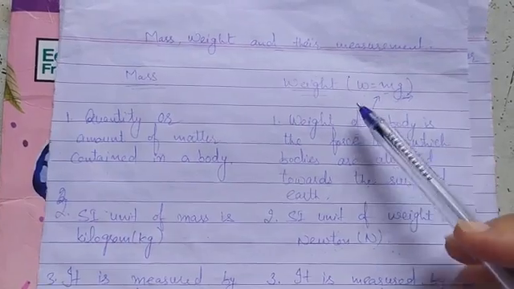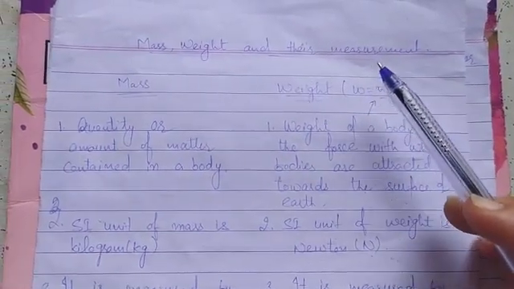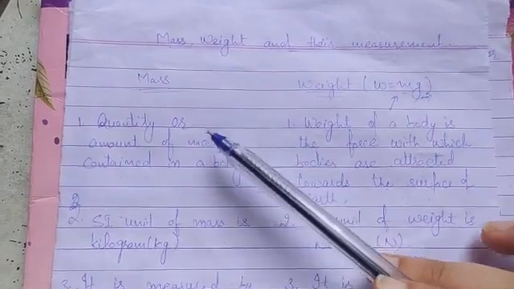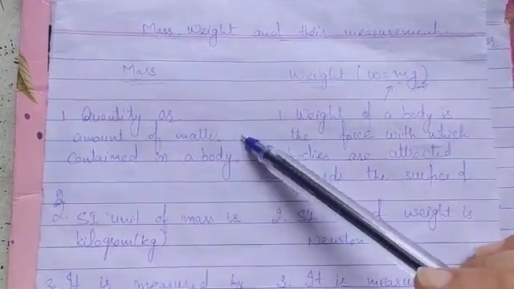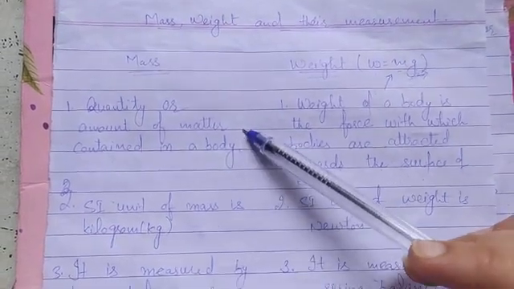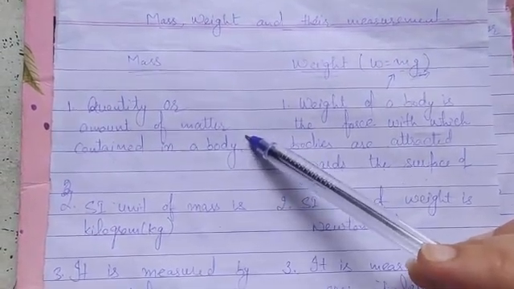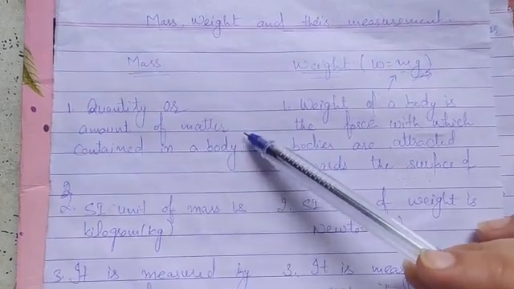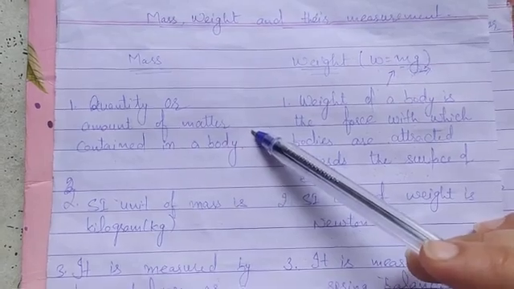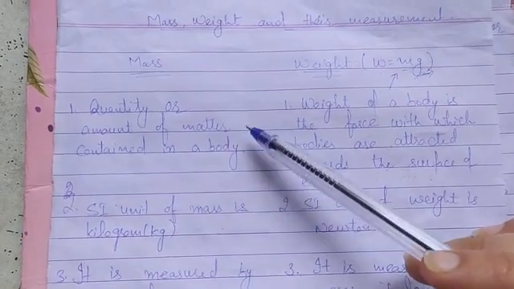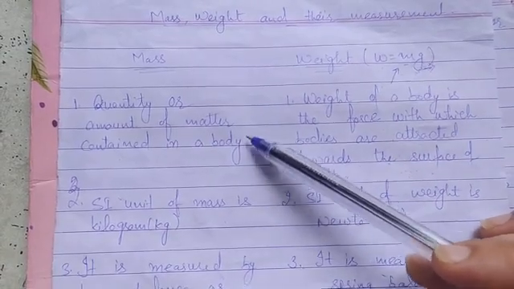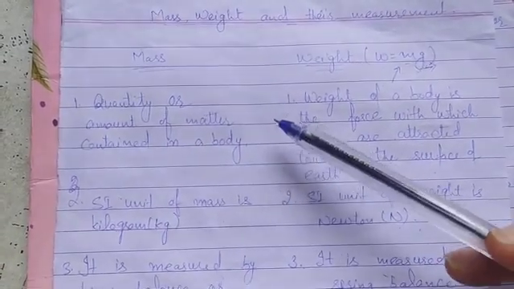So today we will study about mass, weight and their measurement. So what is mass? Mass is the quantity or amount of matter contained in a body. Matter, you all know, anything that has mass and occupies space is called matter. For example, the things around us like pen, pencil, table, chair, books, etc. all are matter. So mass is just the quantity or amount of matter contained in a body, or how much matter is contained in a body.